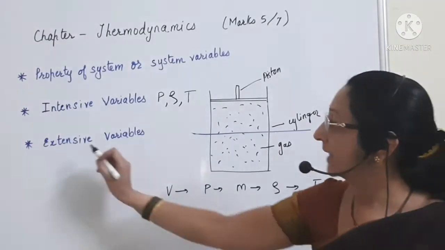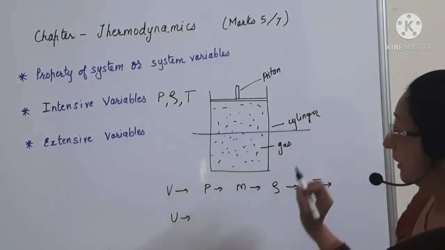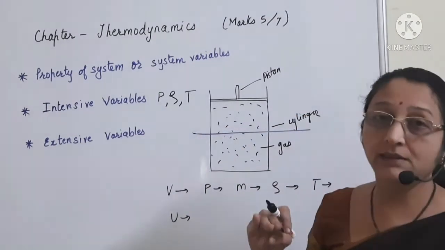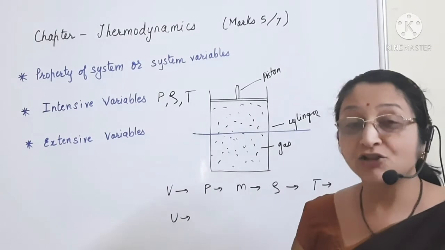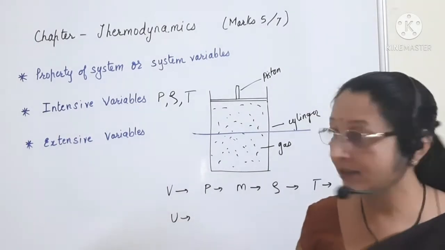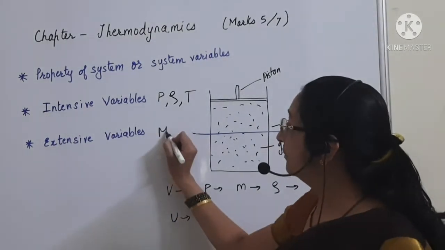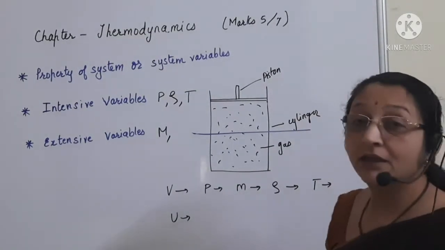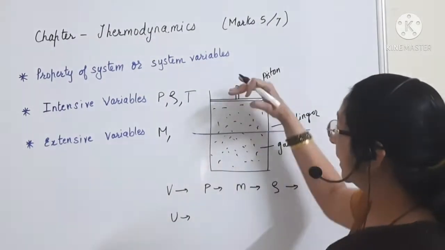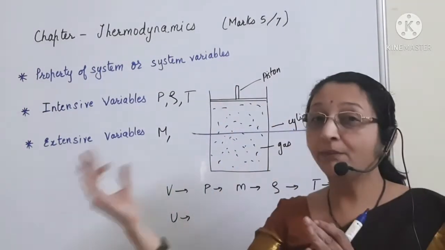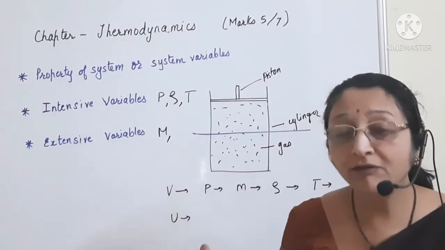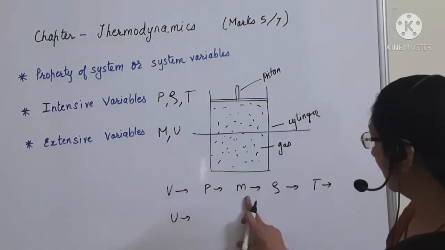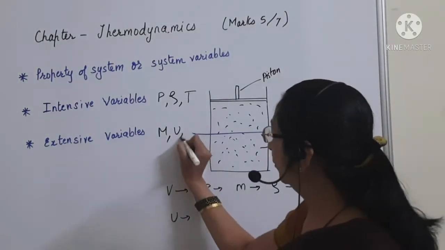Now extensive variables. Now here when I cut the system into 2 parts, naturally mass will be divided into 2 parts. The internal energy will also change because the internal energy of one part will be different now from the other part. So the internal energy, the volume.